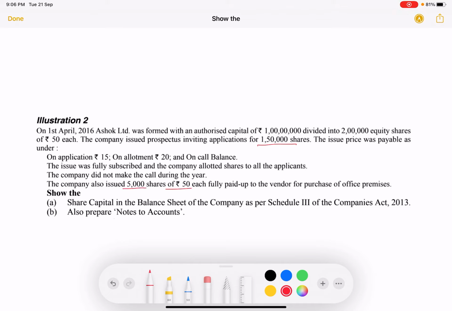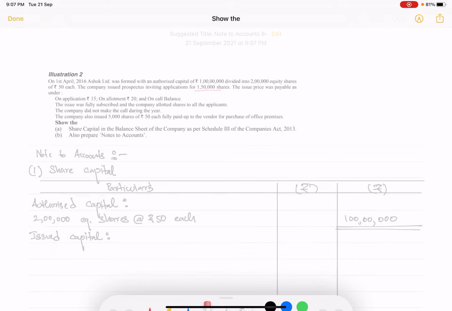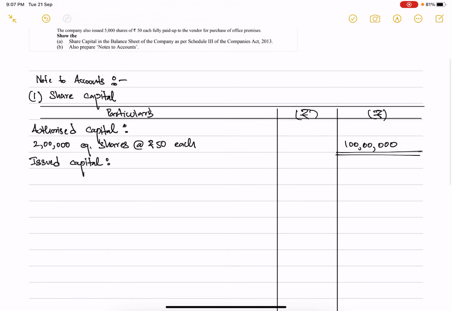So that means the company has issued 1,50,000 shares for public subscription, and apart from that an additional 5,000 shares has also been issued, that is given to the vendor of the office premise. So that is also something that we must record in this part under the head of issued capital.